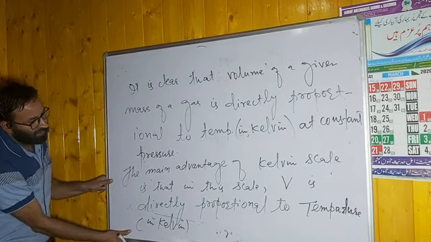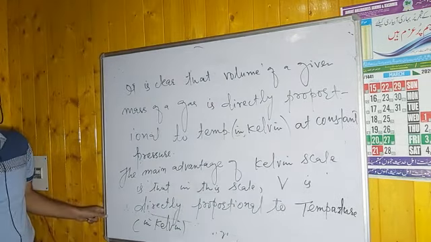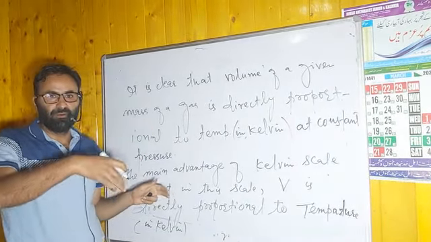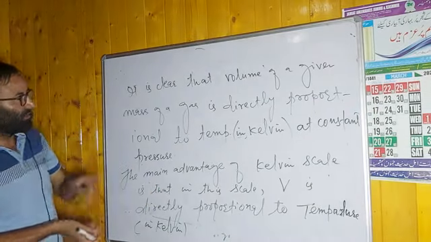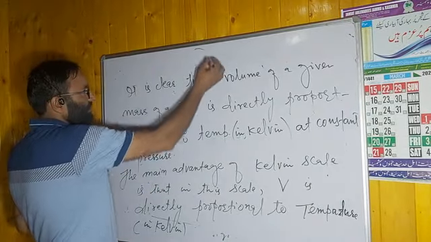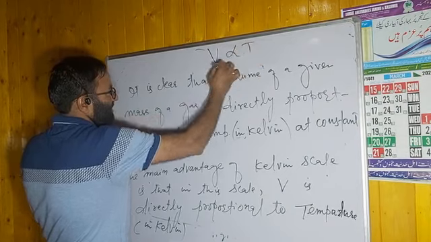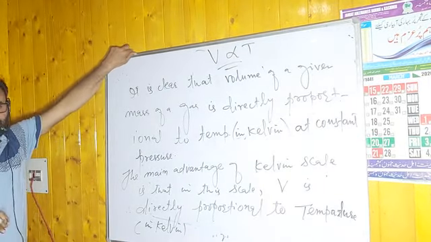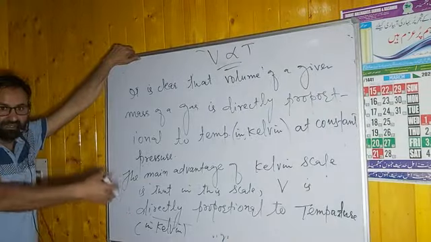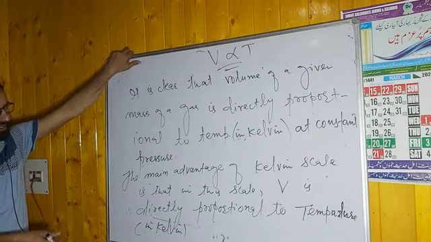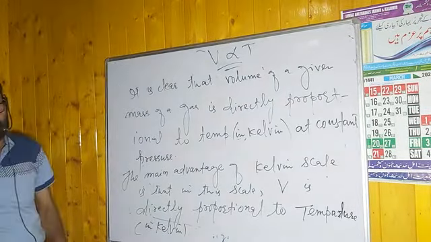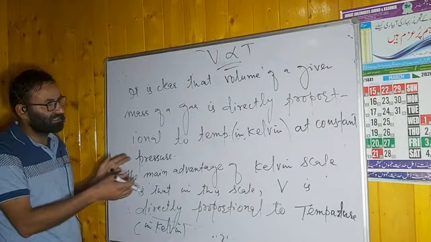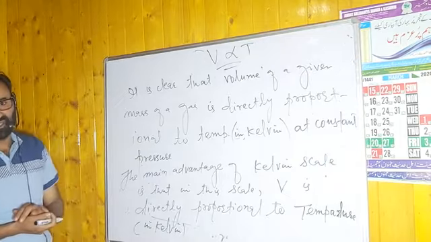Now you can remember we have two statements of Charles' law. One in terms of degree Kelvin. In that you have to simply remember, जो हमने derive भी किया है, volume is directly proportional to capital T. But in degree Celsius, you have to mention the statement number 2, how it depends upon the temperature in degree Celsius. Remember this point. This was about the statement number 1 and statement number 2 of the Charles law.